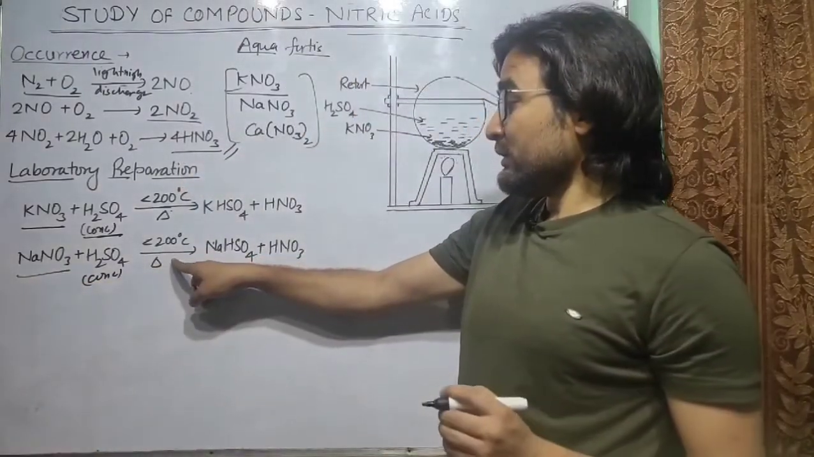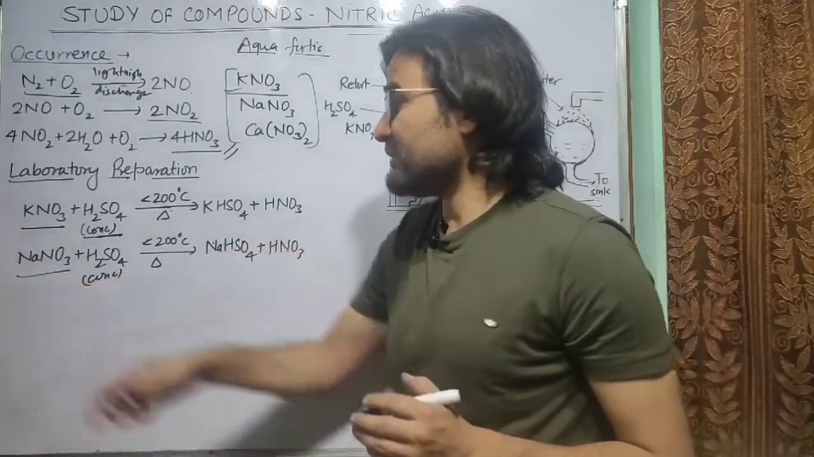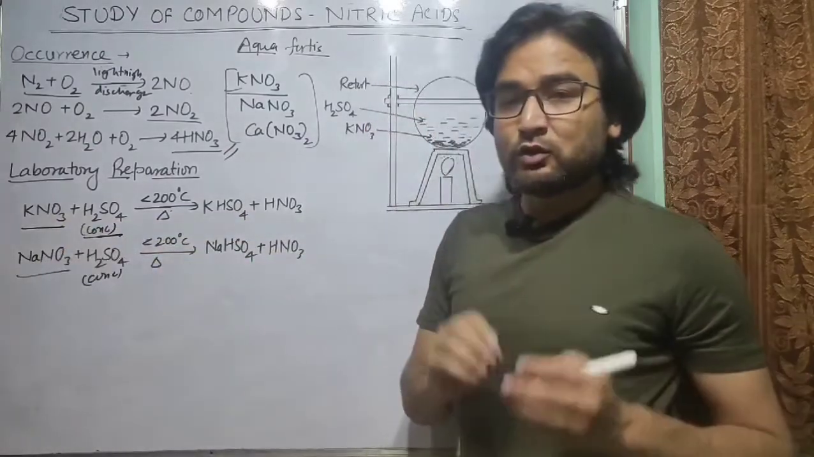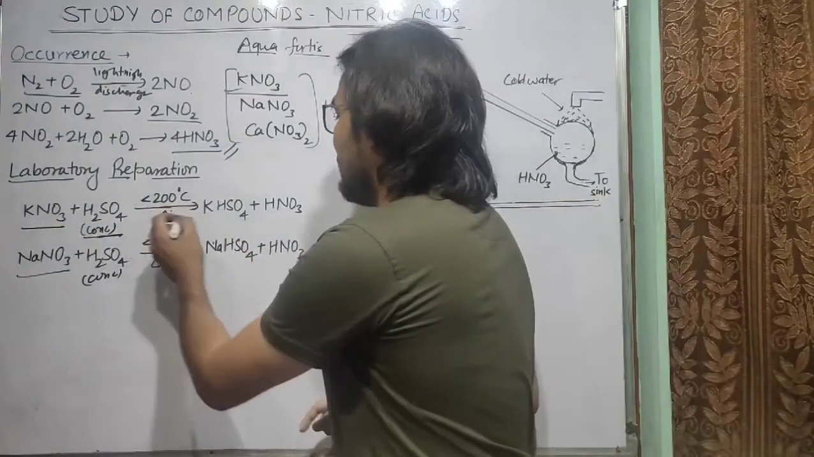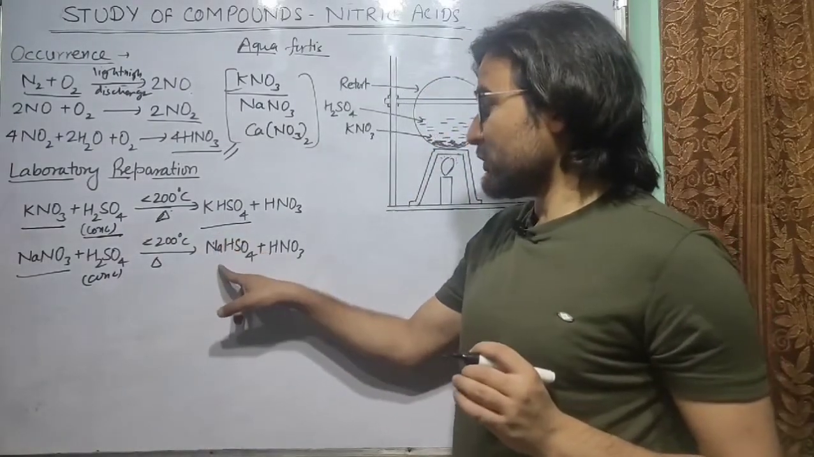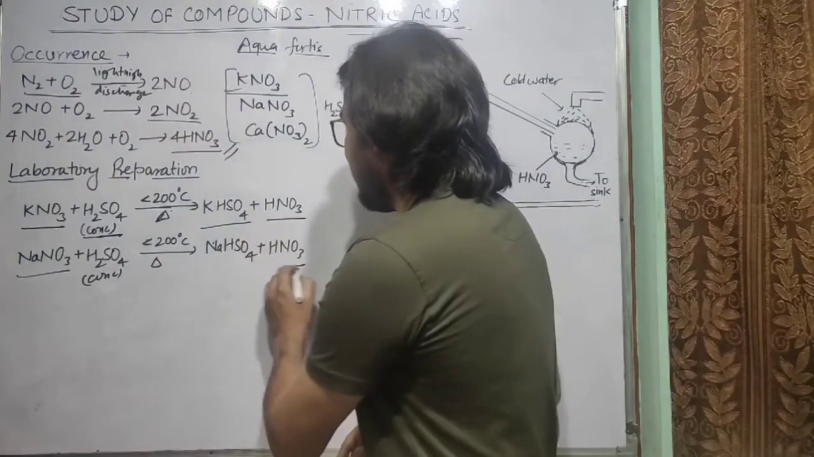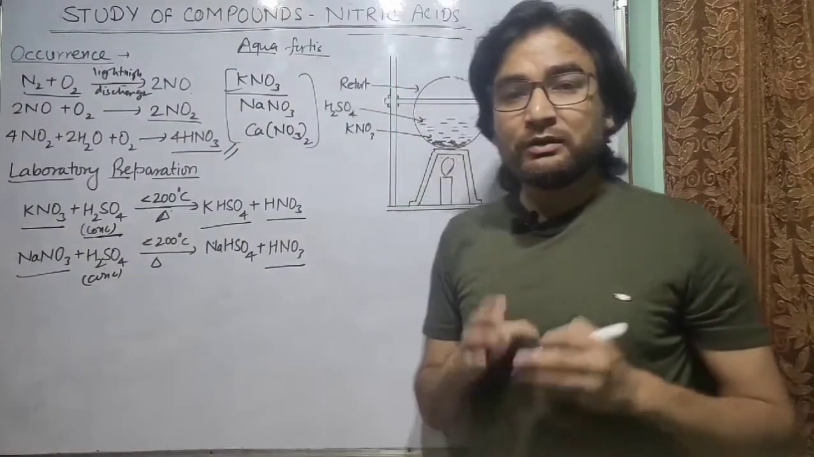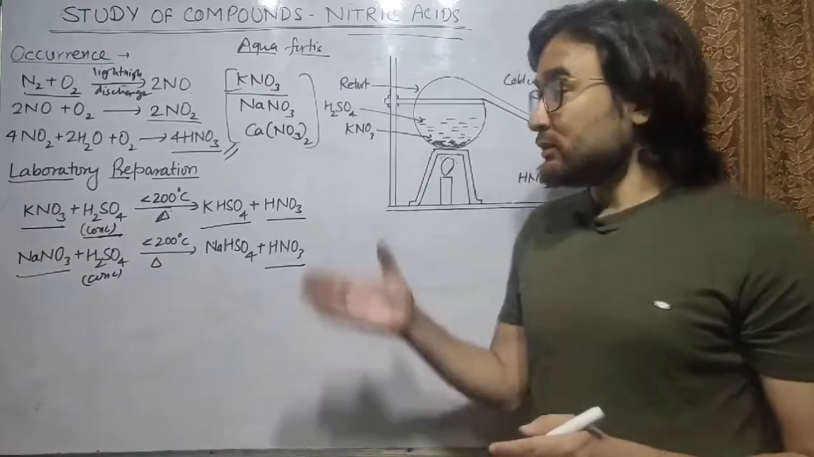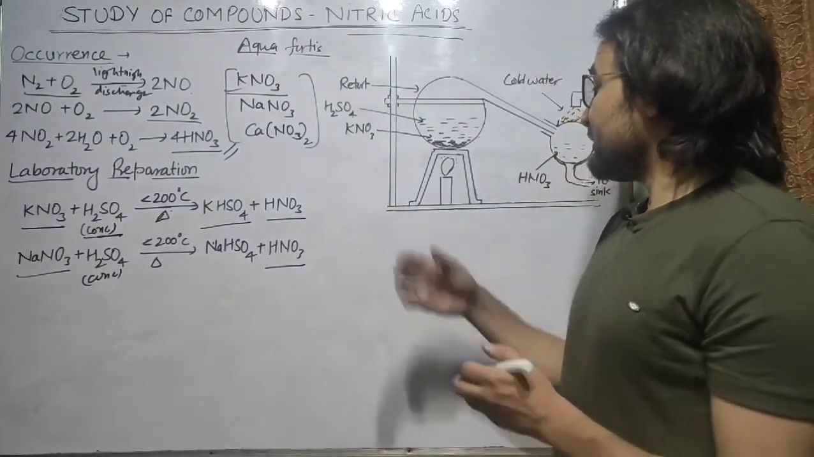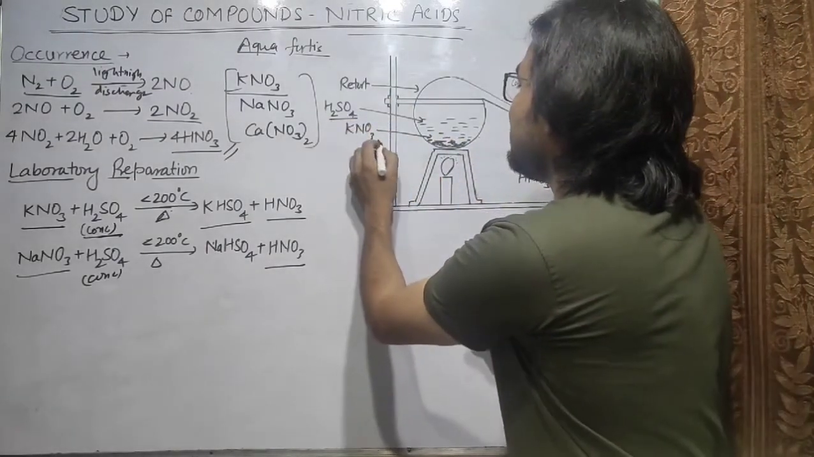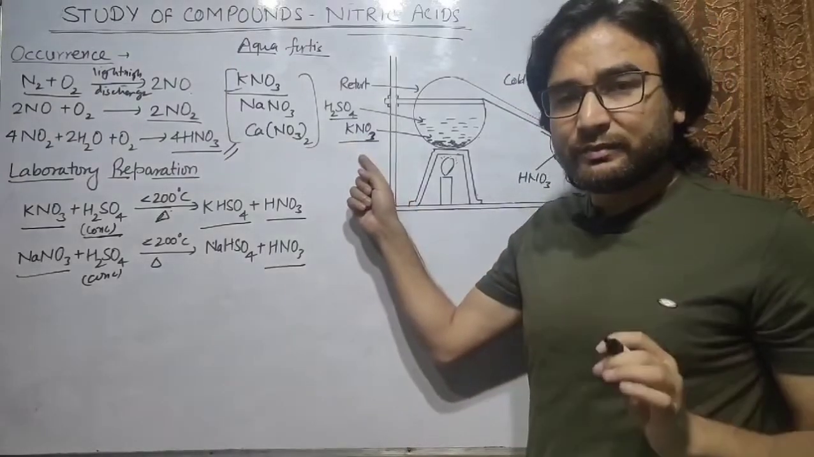So we will heat concentrated sulfuric acid with potassium nitrate or sodium nitrate. Now it will form KHSO4, that is potassium bisulfate or sodium bisulfate, along with nitric acid. So this is how nitric acid is prepared in laboratory. Let's see it in detail. This is the complete arrangement. It is heated in a retort.